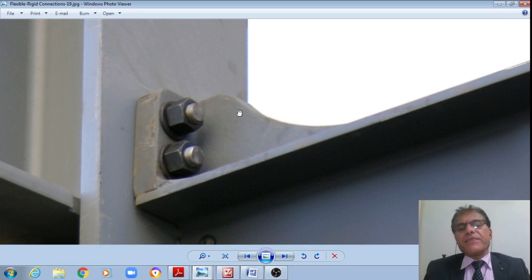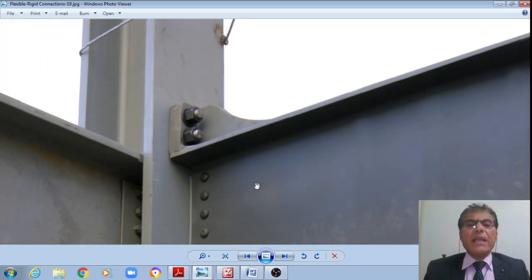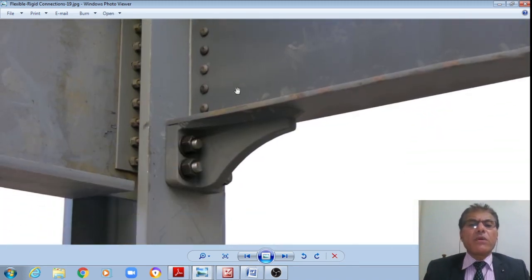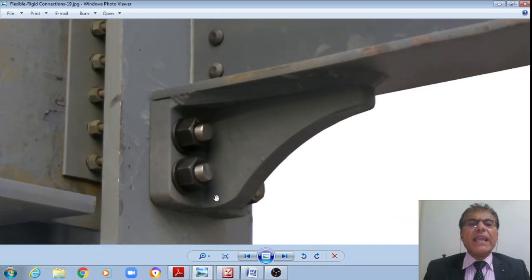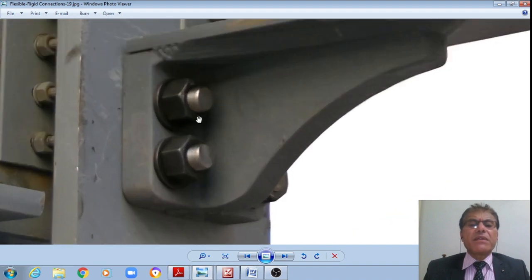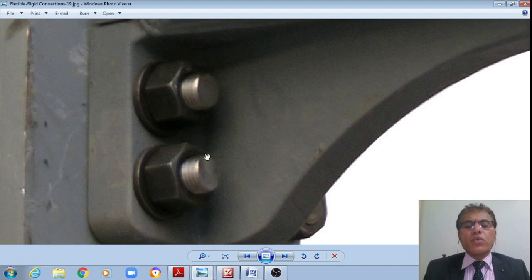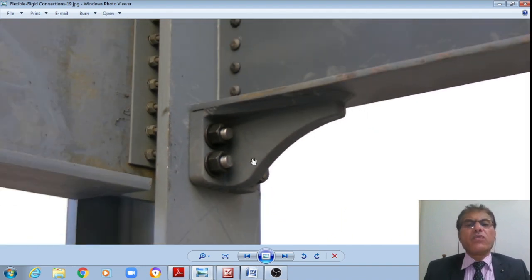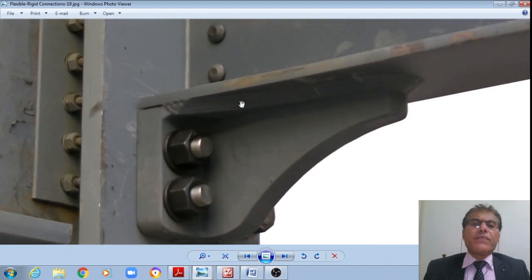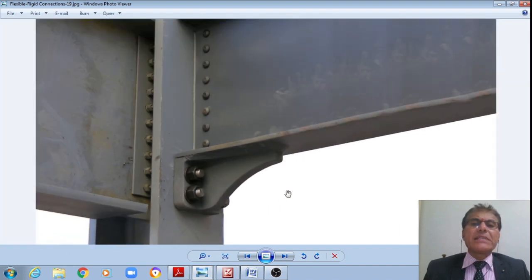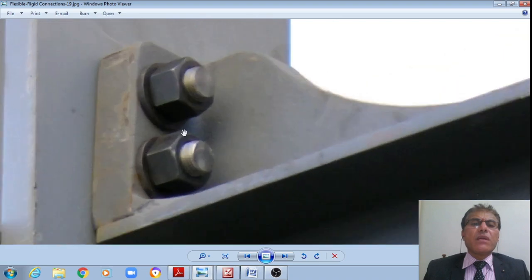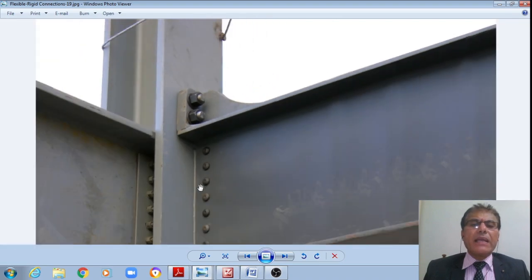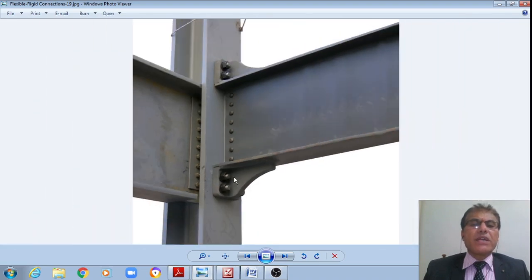On either side of this cleat angle, and also at the bottom you can see that there is a seat angle, right? Which is provided by means of, say, 2 plus 2, right? Four bolts in two rows. This is what is called the seat angle, and this is what is called the cleat angle, and this is a totally rigid connection.